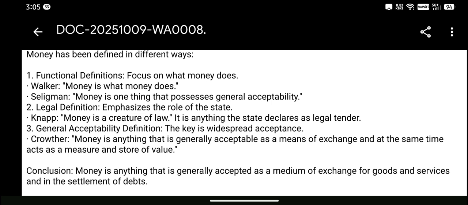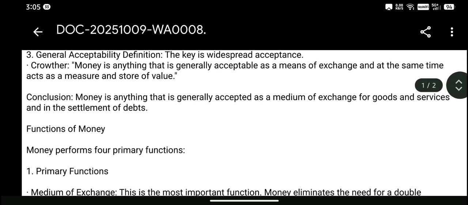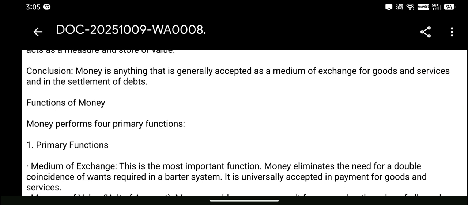General acceptability definition. The key is widespread acceptance. Crowther. Money is anything that is generally acceptable as a means of exchange and at the same time acts as a measure and store of value. Conclusion. Money is anything that is generally accepted as a medium of exchange for goods and services and in the settlement of debts.